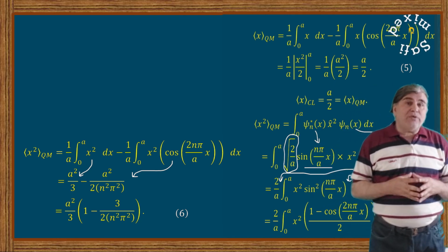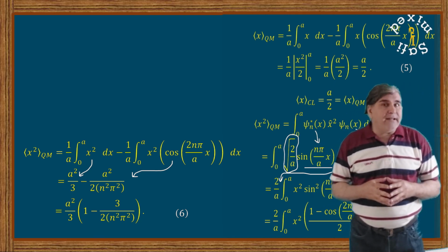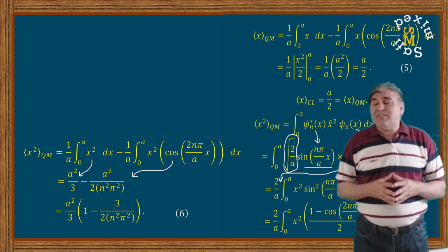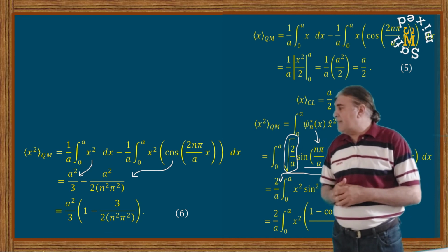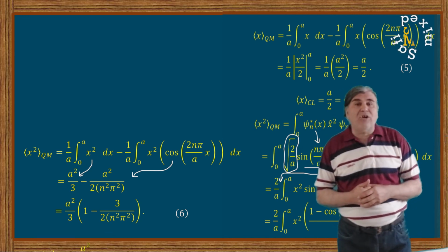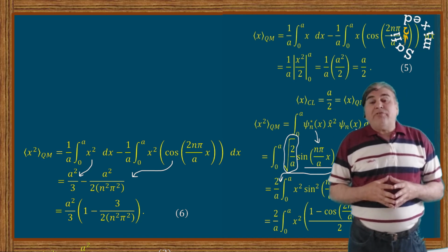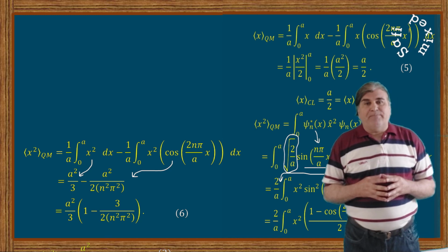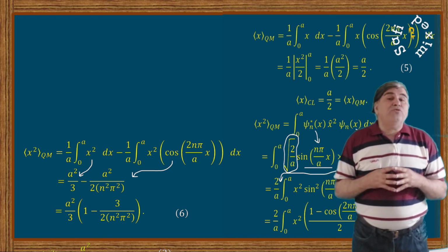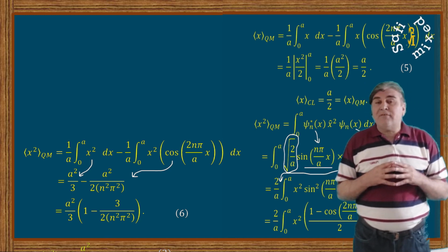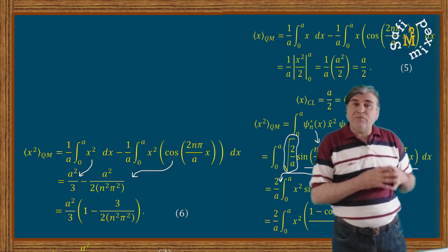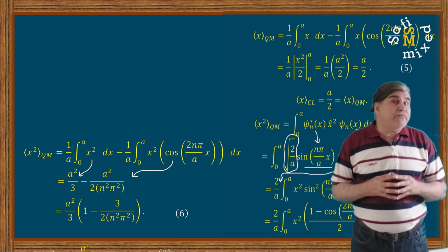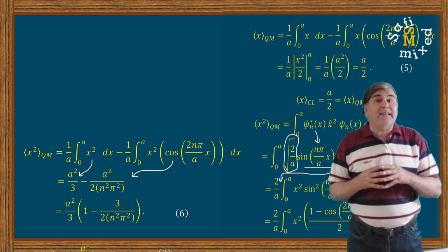However, for n tending to infinity, the second part inside the brackets of equation 6 goes to 0. Under this condition, the quantum mechanical result exactly agrees with the classical one. So for large values of the quantum number, the two results agree with each other. And this is the reason we usually say that the quantum mechanical results of a particle reduce to the corresponding classical results in the limit of large values of quantum numbers defining the problem.